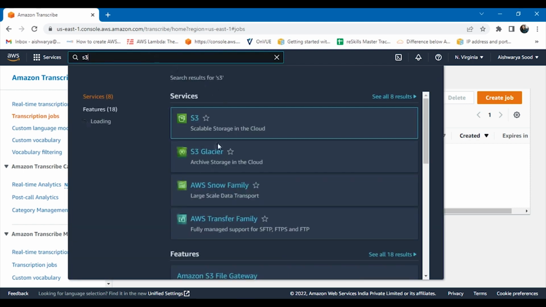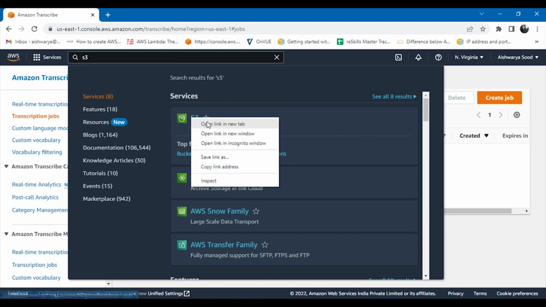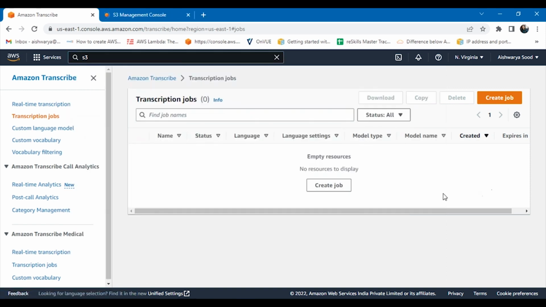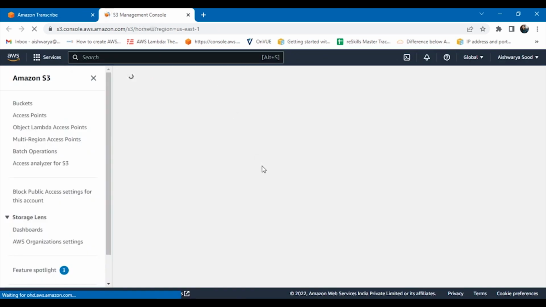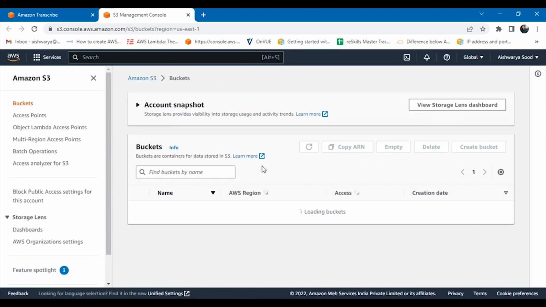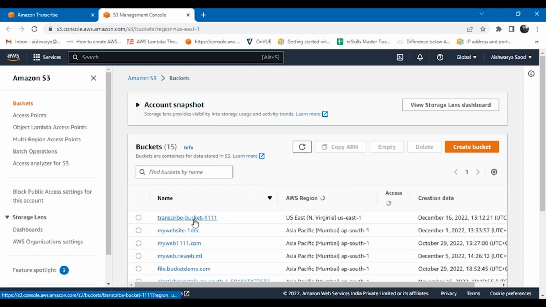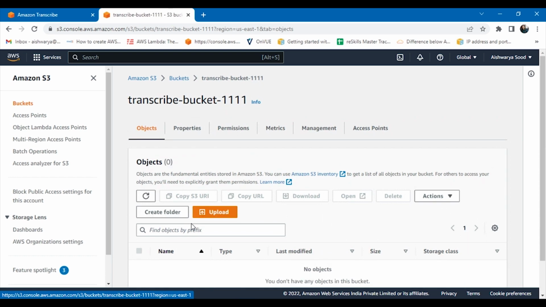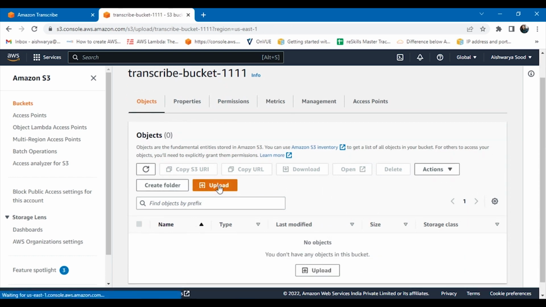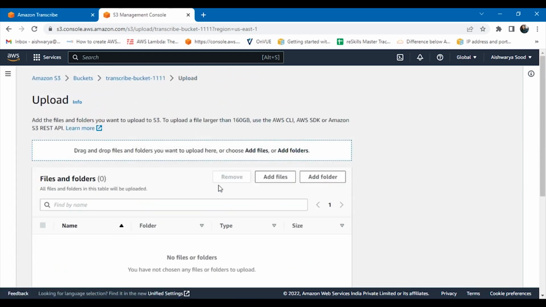Let me go to Amazon S3. I have the bucket ready, but I need to upload the file, I think. I will upload it over there because I have to refer to it while creating the transcription job. So let me go to Amazon S3 and upload my sample audio file that I can convert into text. This is a bucket that I created previously. I will upload my sample file over there.